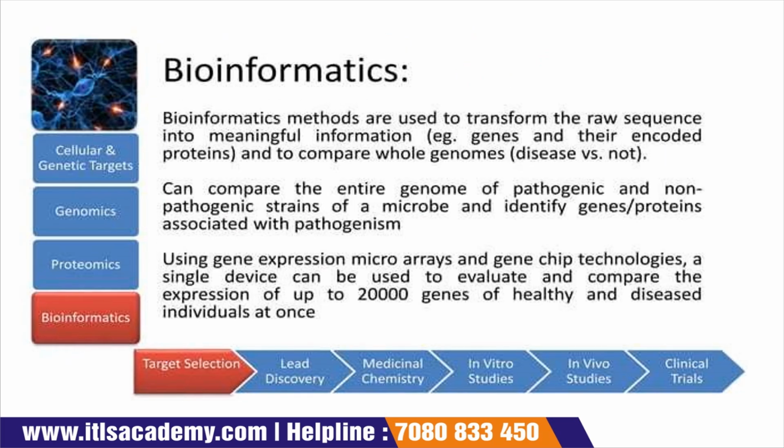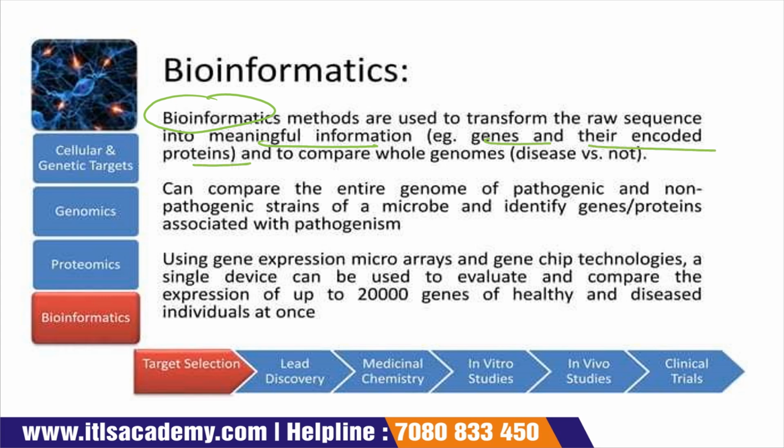Bioinformatics methods are also used to transform raw sequence into meaningful information, that is genes and their encoded proteins.